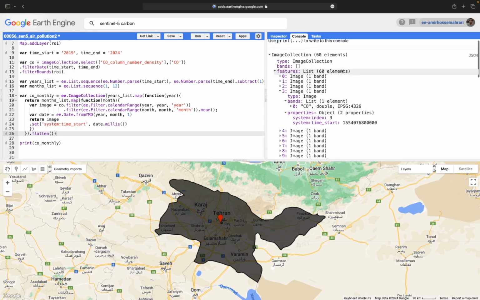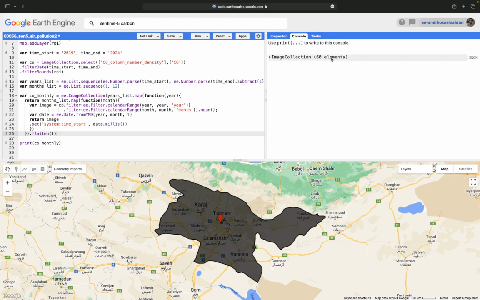That's awesome. So in the next step, I need to visualize the monthly CO images created here. Map.addLayer is a popular function for the visualization process in Earth Engine. Map.addLayer, various arguments here.